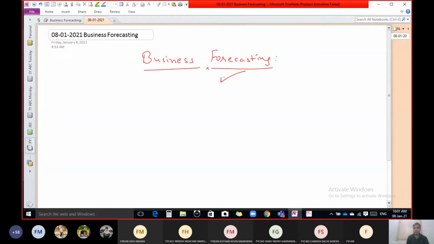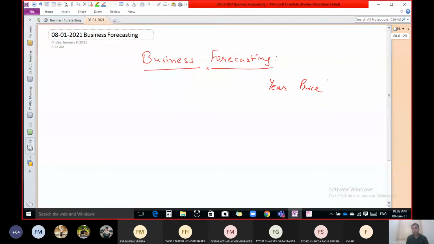So you can say that this is one of the most important topics for commerce students, because if you want to forecast about business, then how to do that? Let us take one small example. Let us assume we have data for different years and the price of Reliance in the stock market.